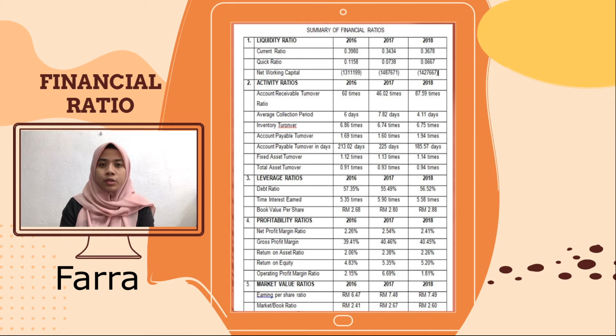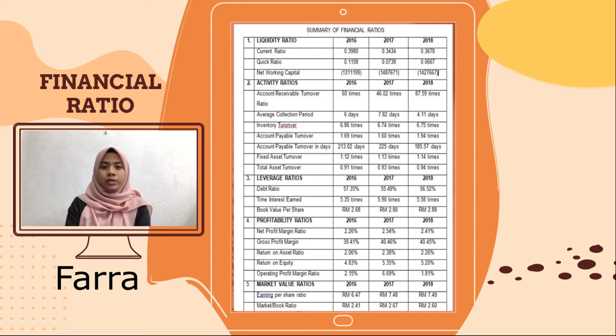Next is profitability ratio. For this ratio, we need to choose the highest ratio among the 3 years. For net profit margin, 2017 is the highest with 2.45%. Gross profit margin is also the highest in 2017 with 40.46%. Next, return on total asset is also the highest in 2017. For return on equity, we also choose 2017 because it's the highest with 5.35%. And lastly, operating profit margin also has the highest ratio in 2017. Here, we can see that all profitability ratios are the highest in 2017 compared to 2016 and 2018.